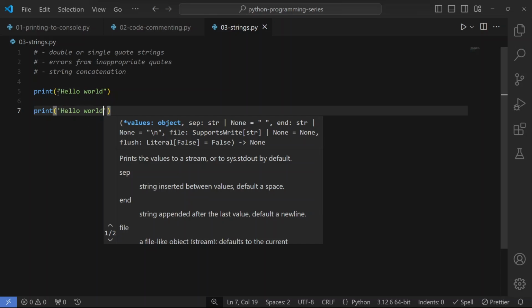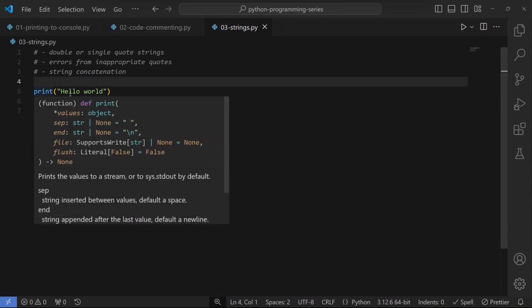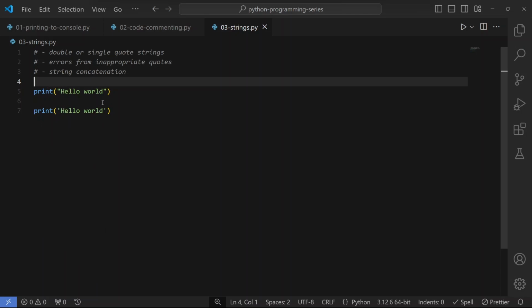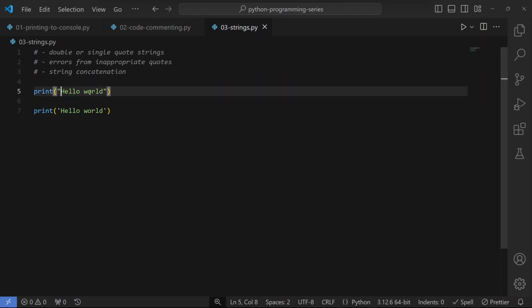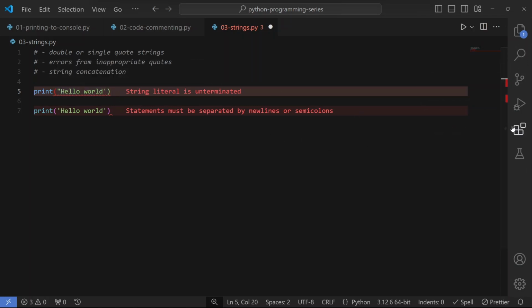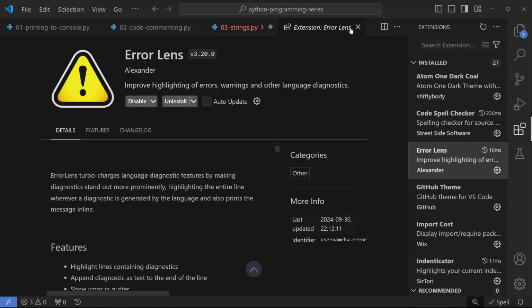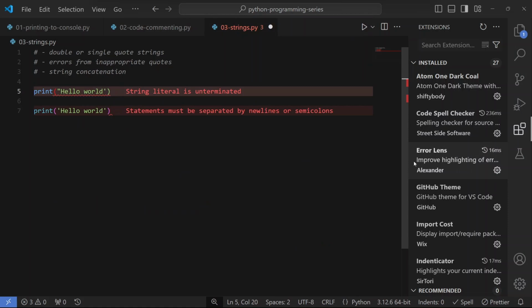But you should take note that on a single string, you can either use double quote or single quote. You are not allowed to use a combination of both quotes on a single string. You cannot start a string with a double quote and then end it with a single quote. That is going to give you an error. As you can see, we have this error here: string literal is unterminated. This is the function of the Error Lens extension I showed you in the other video. The extension will always scream whatever error is in your code into your face, so you know that you are writing an error in your code.